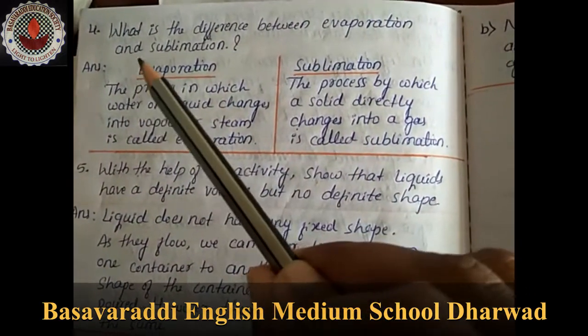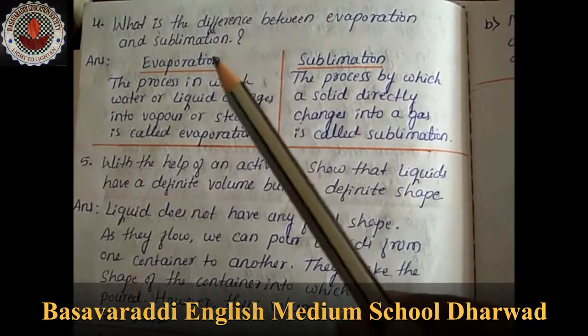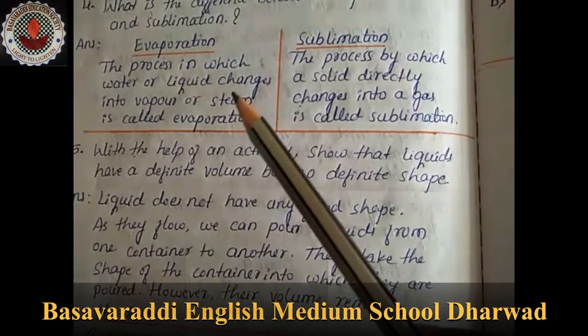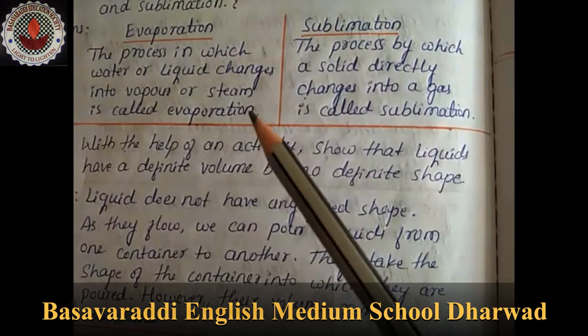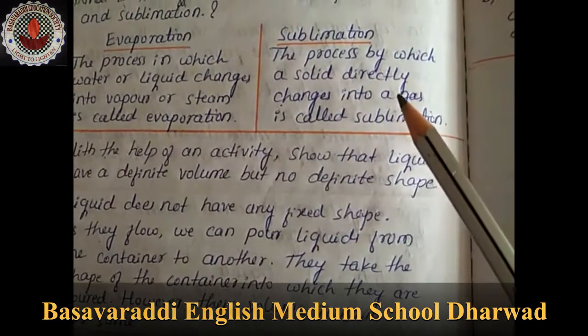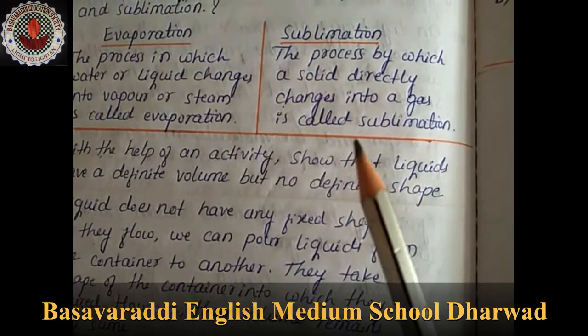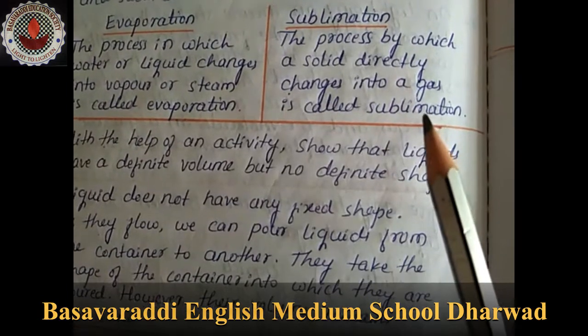The fourth question is, what is the difference between evaporation and sublimation? Answer: the process in which water or a liquid changes into vapor or steam is called evaporation. And what is sublimation? The process by which a solid directly changes into a gas is called sublimation.